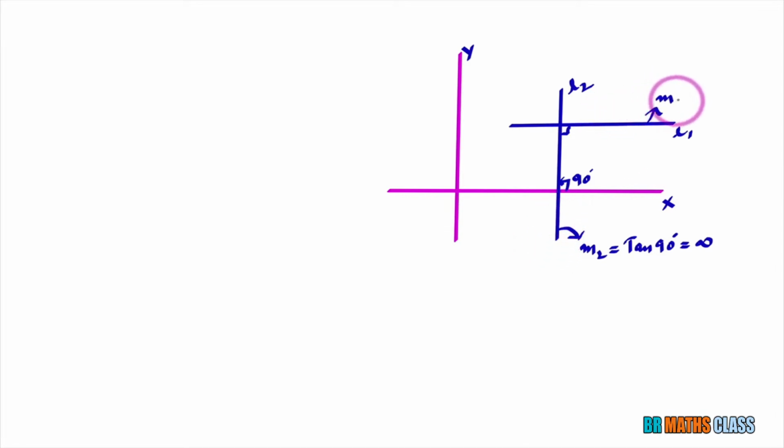What is inclination of this line? Inclination of this line is 0 degrees. What is slope of this line? Slope of this line is tan 0 degrees. Tan 0 degrees is 0.